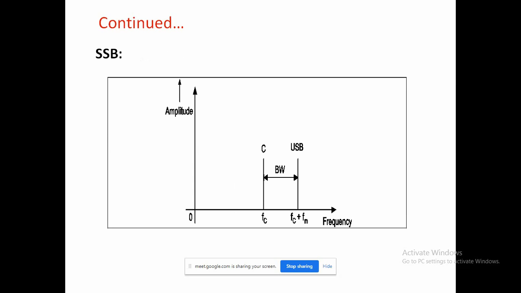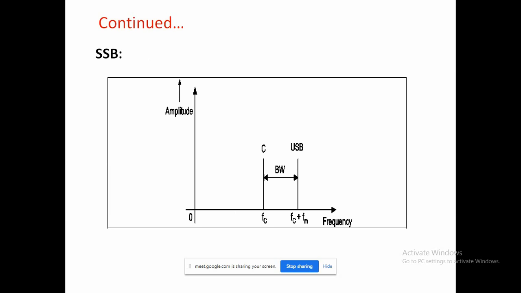Now, the SSB signal, that is the single sideband signal. Both the sidebands in AM and DSB-SC have some identical information, but here we transmit only one sideband, single sideband. By the name itself, it transmits only one sideband, either USB or LSB, that is the upper sideband or lower sideband, without any loss of information. That is the important thing.